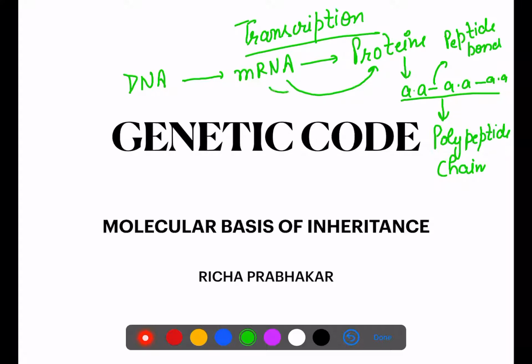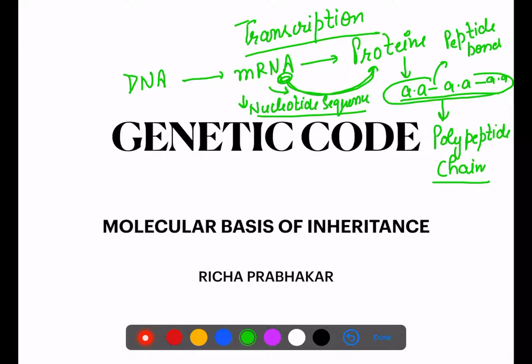We have only formed mRNA, we have not formed any polypeptide chain. So how are amino acids going to show a relationship with mRNA, which has a nucleotide sequence? To understand this, the first thing we have to go through is the genetic code.